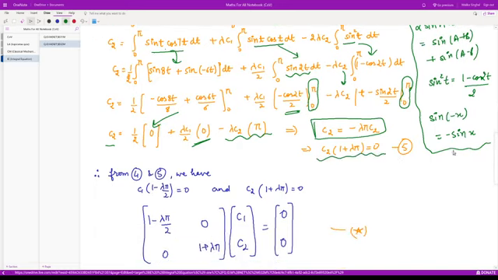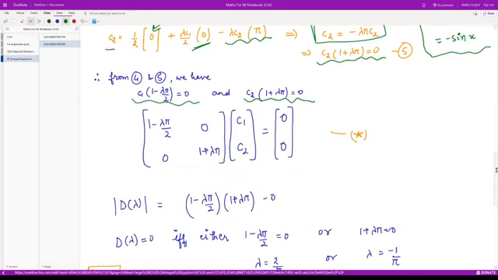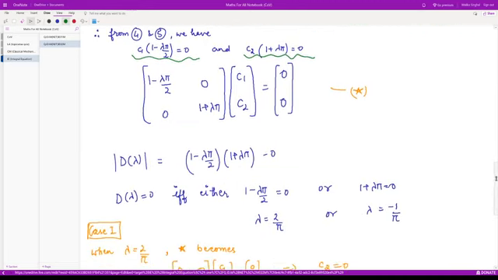So we have these two equations, 4 and 5: one equation is this, another equation is this. These are algebraic equations, right? So we can write these in matrix form.